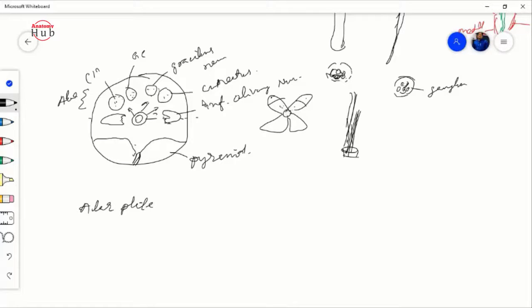And along with that, some small pieces of gray matter will be there from this alar plate. They will be known as your general visceral afferent nucleus. What is this general visceral afferent? They are for taste sensation, no?